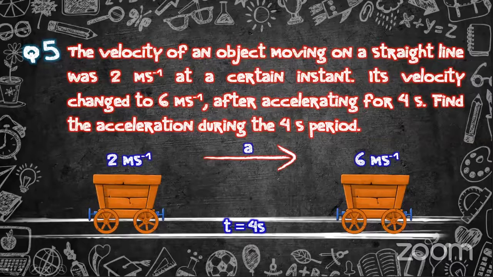A velocity of an object moving on a straight line. This object is moving. At a certain instant, its velocity is 2 ms^-1, and the velocity changes to 6 ms^-1 after traveling for some time, right? That traveling time is 4 seconds. And because the velocity is changing from 2 to 6, that means there is an acceleration happening in between the journey. The velocity is increasing, right?